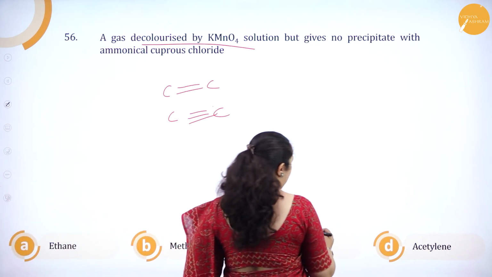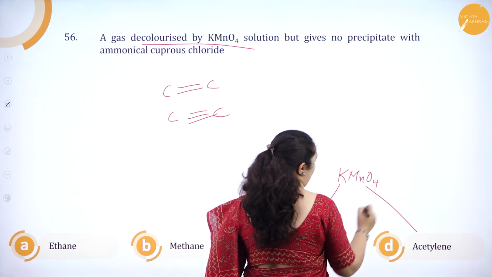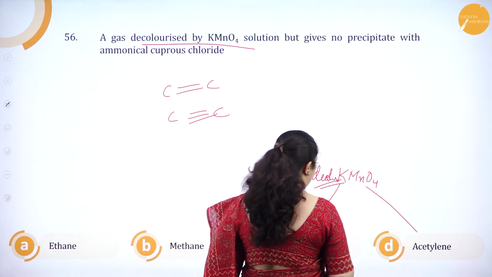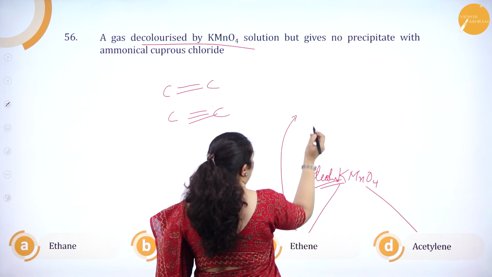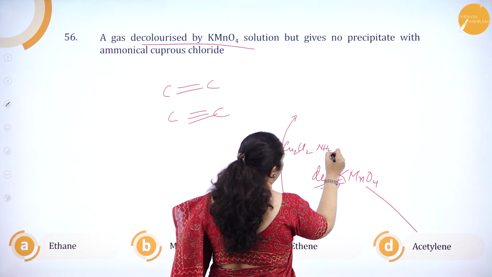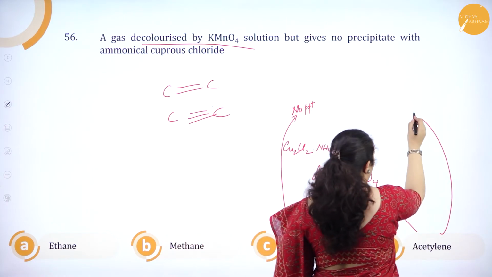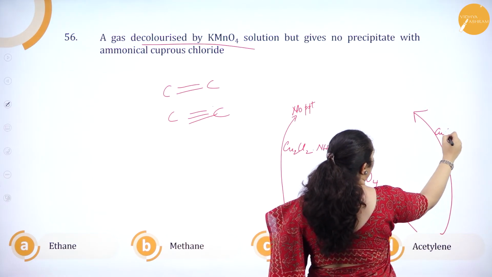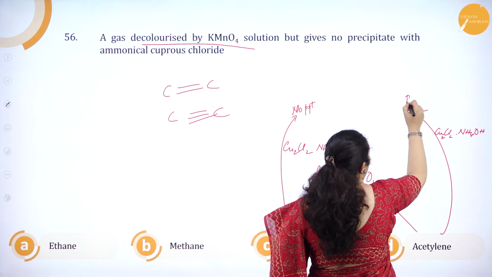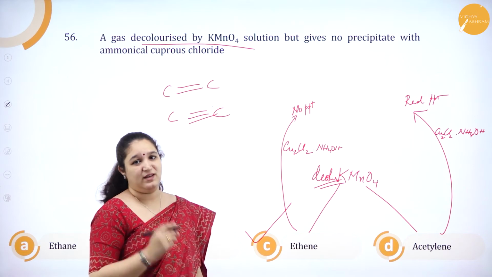So, both will decolorize KMnO4. Okay, both will decolorize. Whereas, ethene, when it is treated with Cu2Cl2, which is ammoniacal, ammonium hydroxide, no PPT. Whereas, acetylene with Cu2Cl2, which is ammoniacal, NH4OH, gives red precipitate. So, ethene is the correct answer.